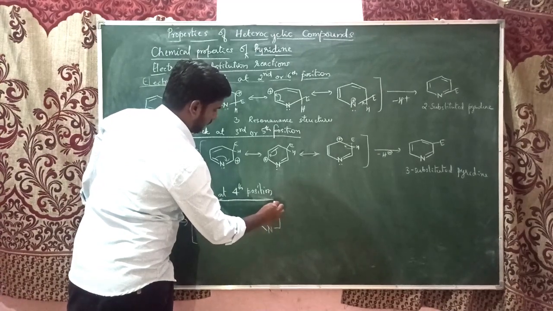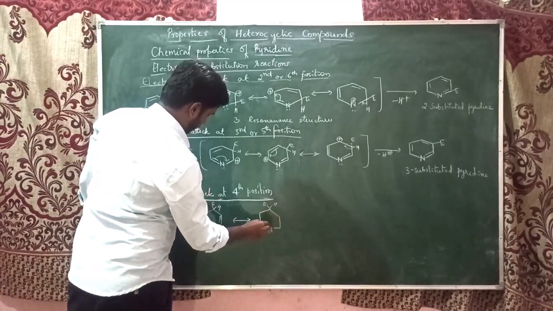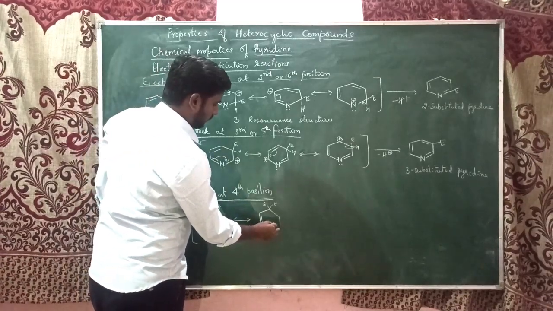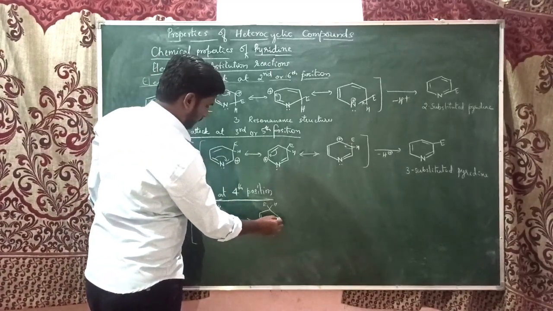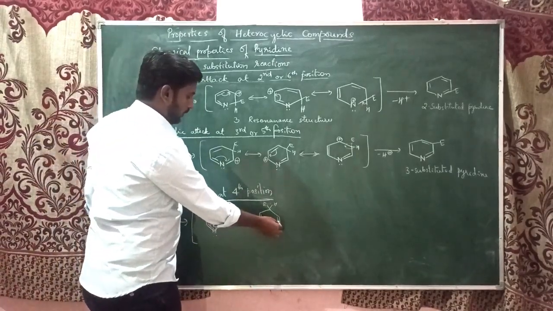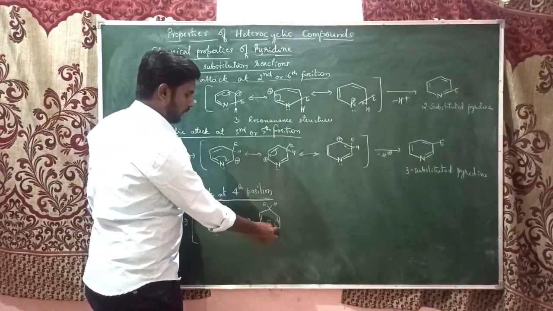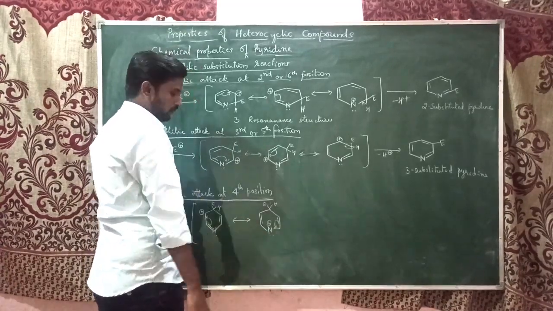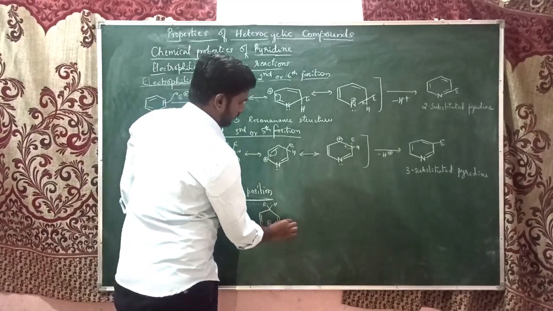This hydrogen and electrophile, it becomes a double bond, and the positive charge is over the nitrogen. And this also shows another resonance structure. This electron will shift now and become a double bond, and the positive charge shifts from this nitrogen to carbon number 2 or third position.